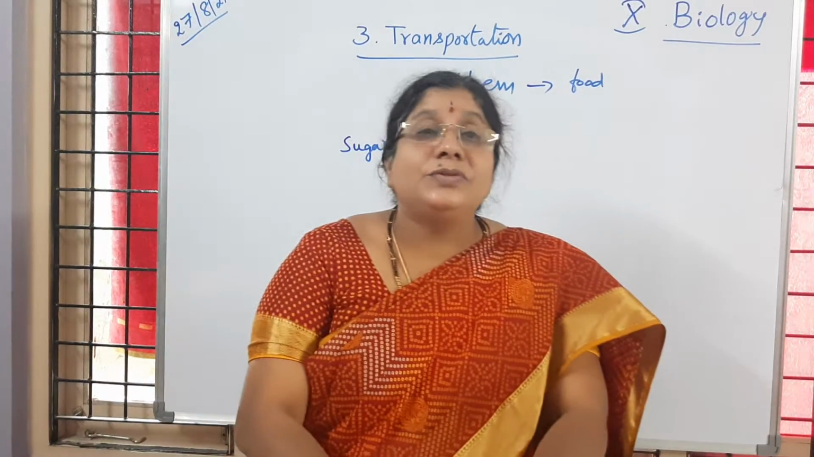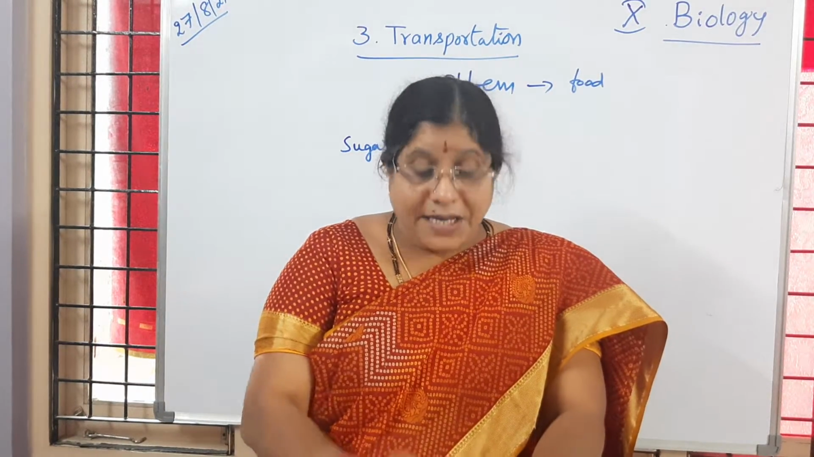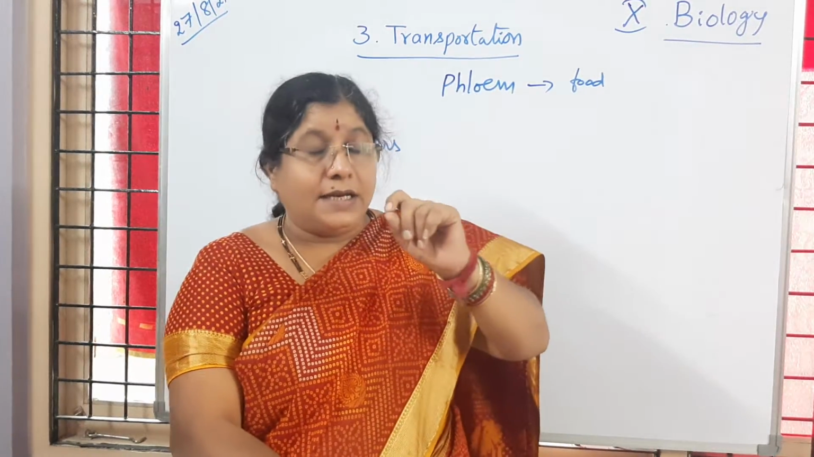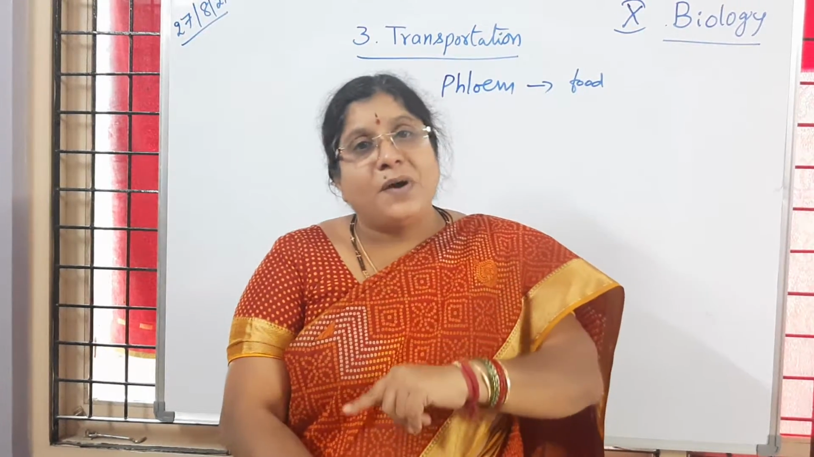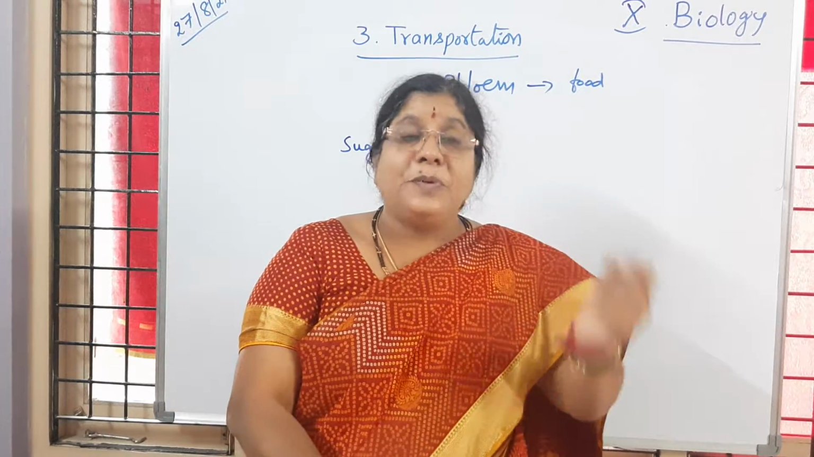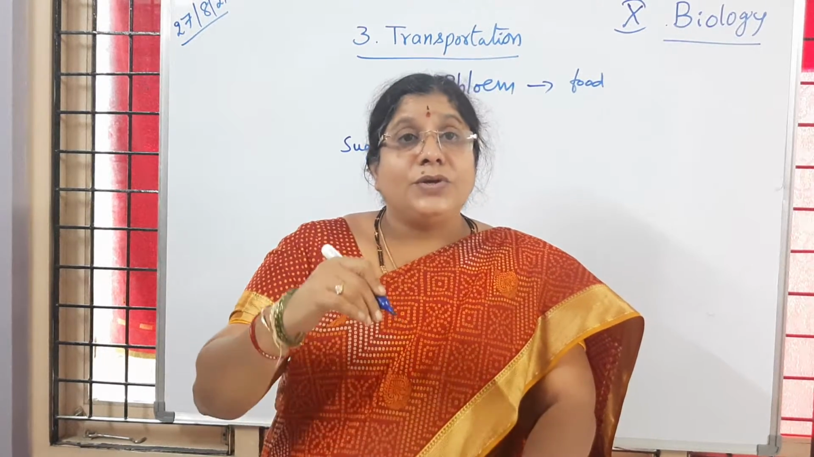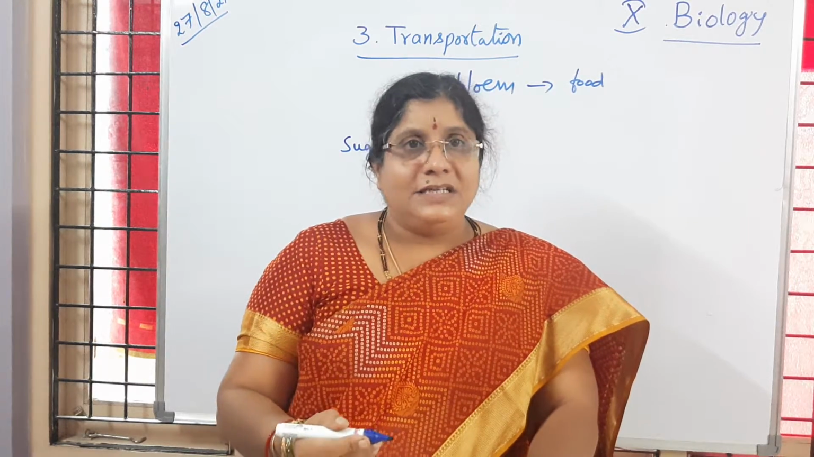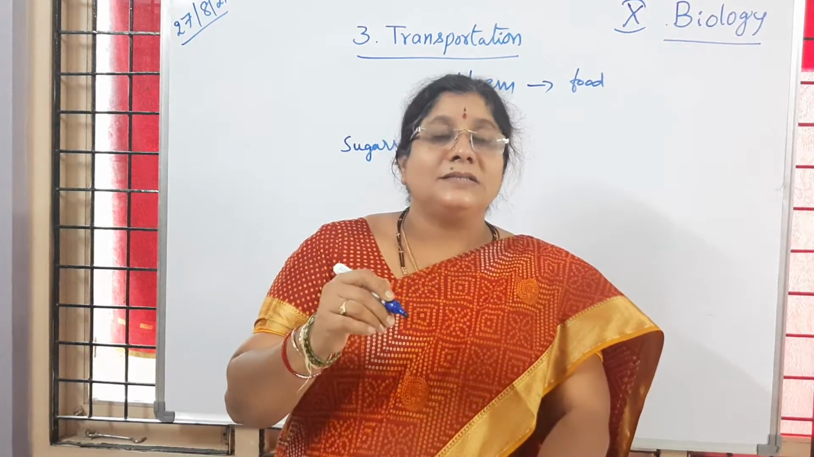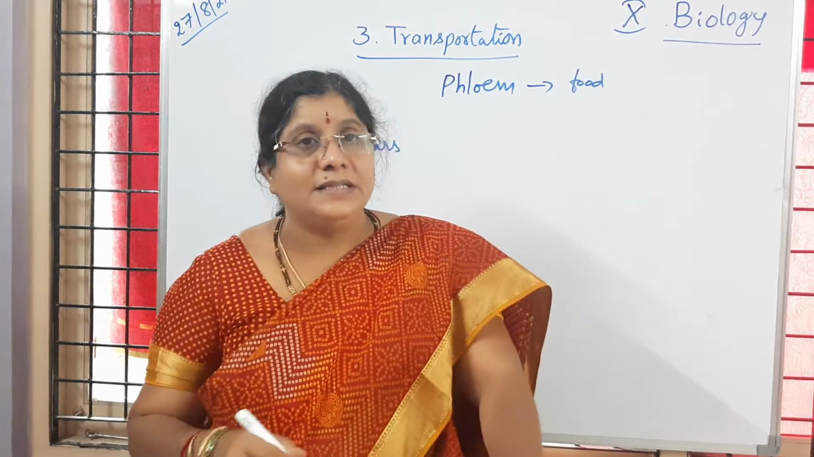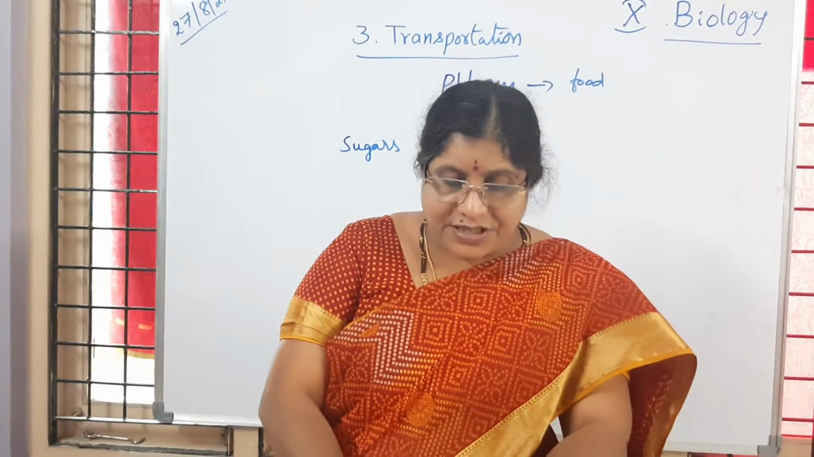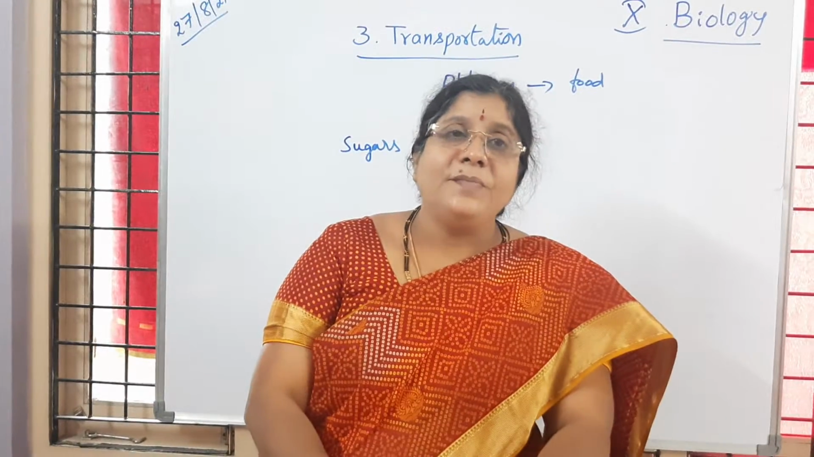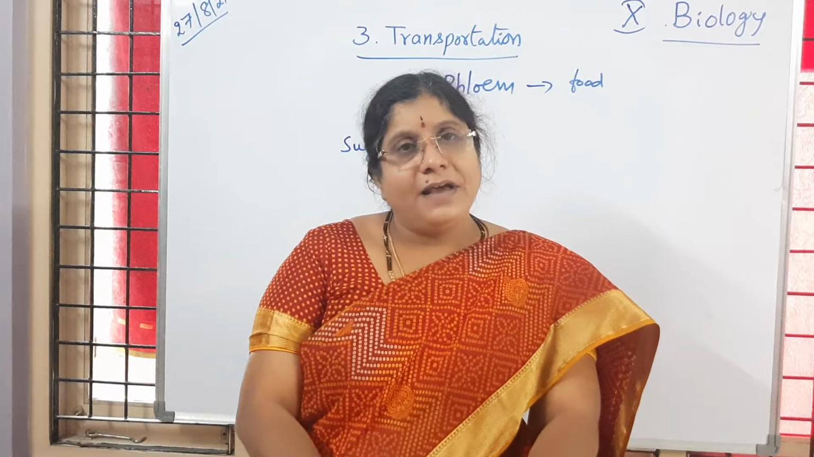So phloem tissue transports the food material. Is it clear to children? Then from the leaves to the different parts of the plant, especially actively growing parts, like tip of stems or tip of roots, or where new branches are going to develop. So in such parts the food is needed. Is it not, children? So to those parts the phloem is continuously transporting the food material whichever is prepared in the leaves.